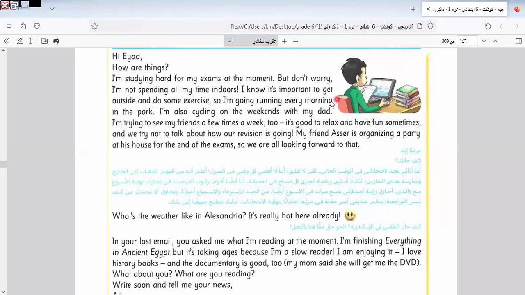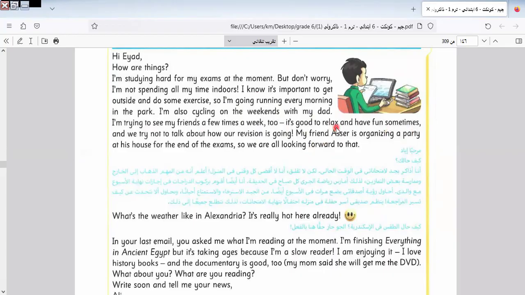I know it's important to get outside and do some exercise. So I'm going running every morning in the park. I'm also cycling on the weekends with my dad. I'm trying to see my friends a few times a week too. It's good to relax and have fun sometimes.